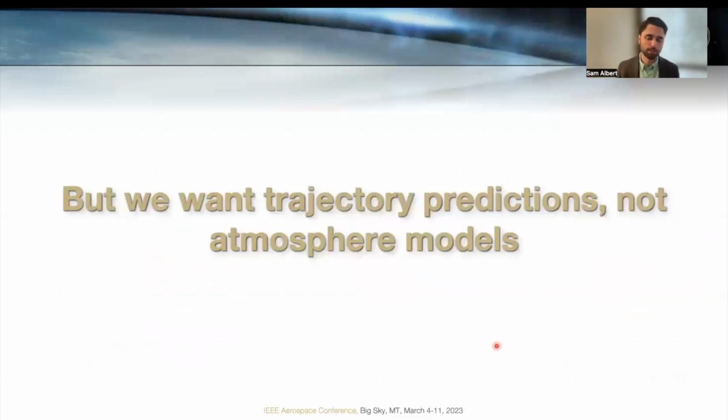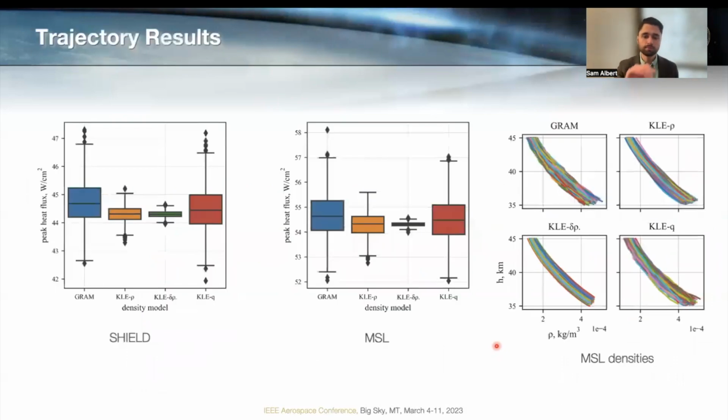But so far, I've just been talking about how well we are representing density itself. But an important thing to note here is we don't care so much about modeling the atmosphere as well as possible. What we really want is to accurately predict dispersed trajectories through the atmosphere. So we can make a comparison on that basis directly by taking those reference trajectories, dispersing the atmosphere, and running a 5,000 trial Monte Carlo analysis. And we can compare results with the truth GRAM model with each of these versions of our KLE.